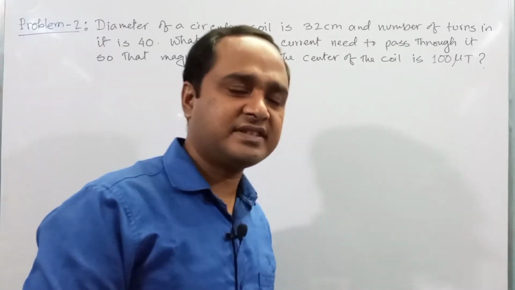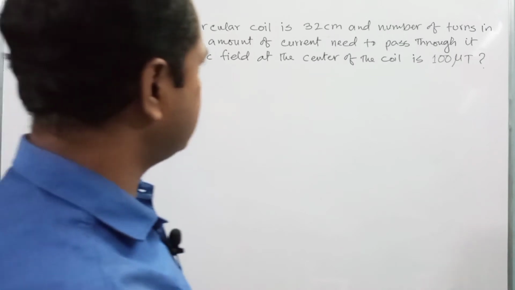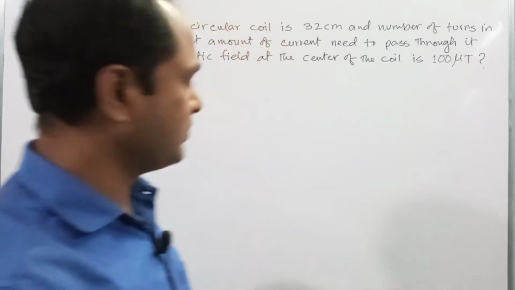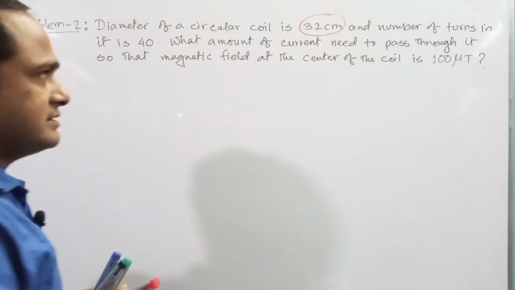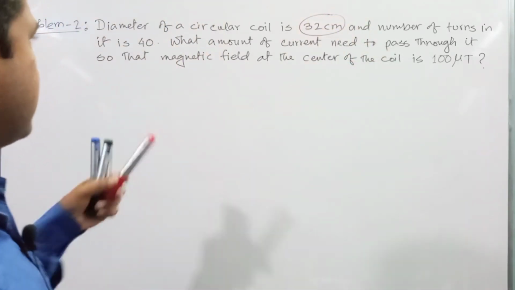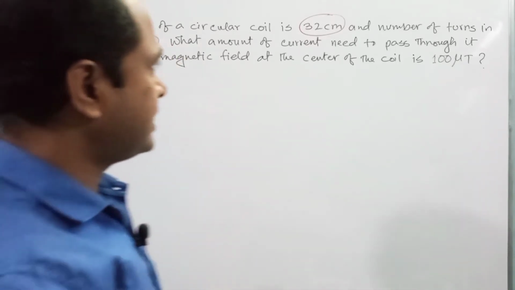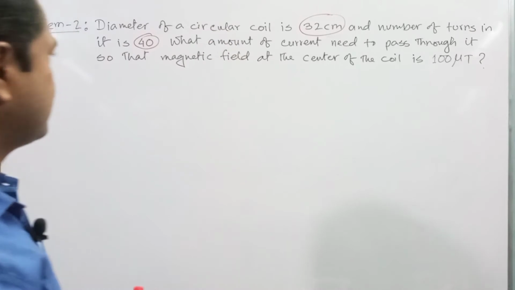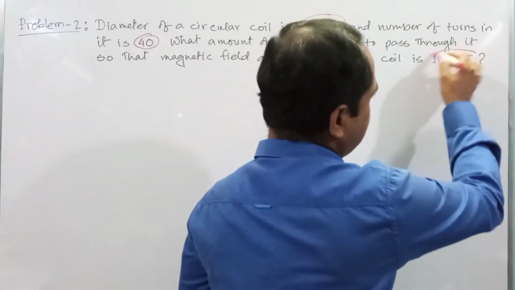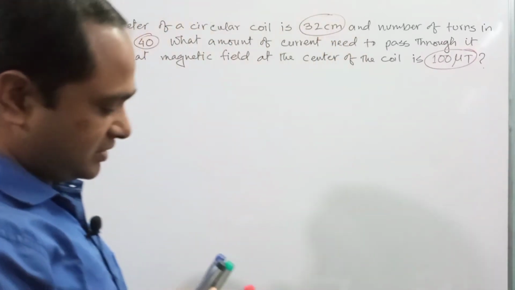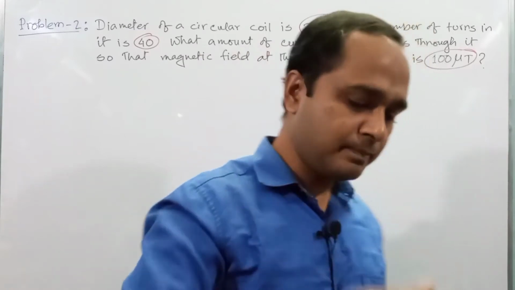Okay, here is our second mathematical problem. The problem says that the diameter of a circular coil is 32 centimeter, from which we can get the radius of the coil. The number of turns in it is 40. What amount of current needs to be passed through it so that the magnetic field at the center of the coil is 100 micro Tesla, right? So we need to determine the value of the current passing through the coil.